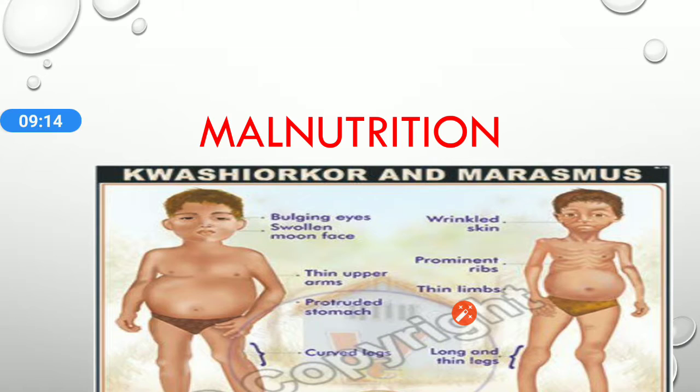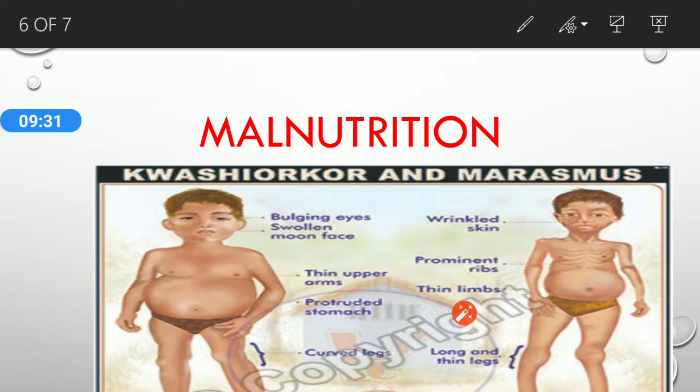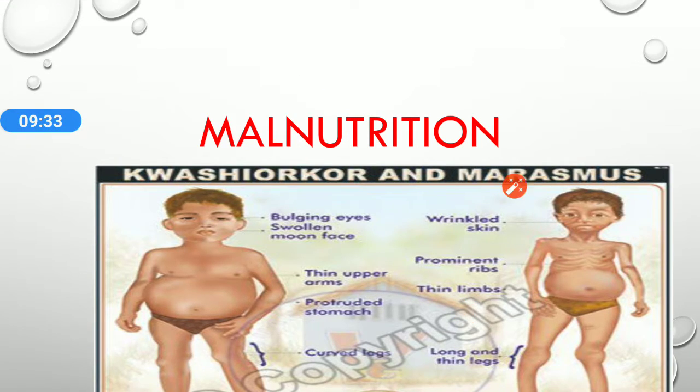These conditions are known as protein energy malnutrition, also called PCM, that is the protein calorie malnutrition. And such conditions can result in two problems in children, namely kwashiorkor and marasmus.